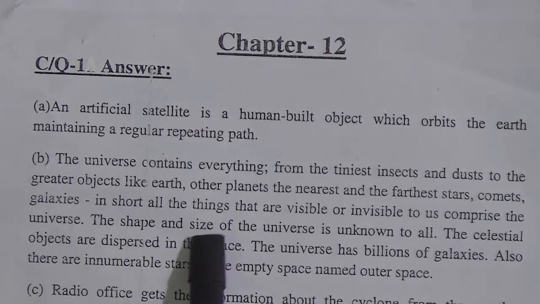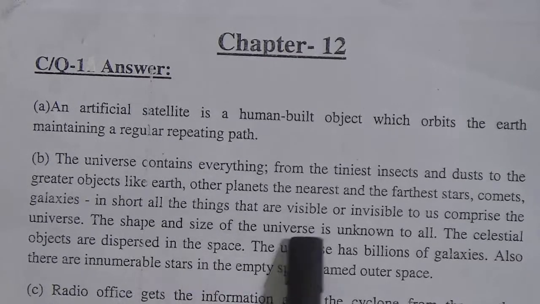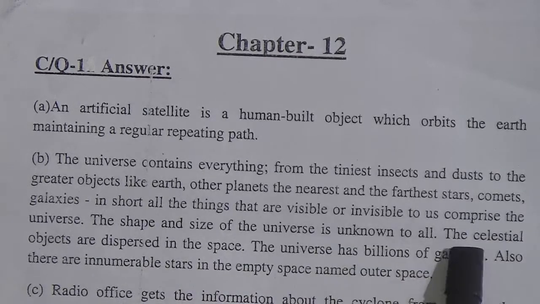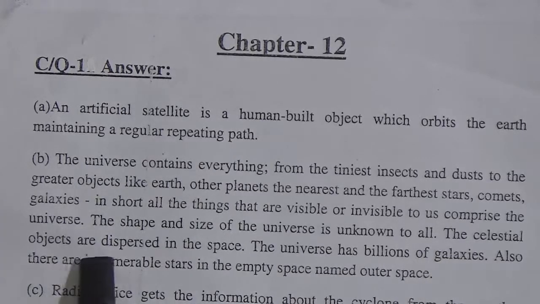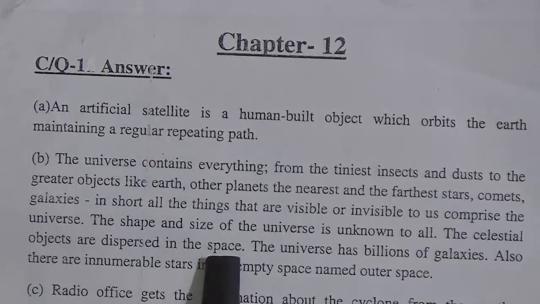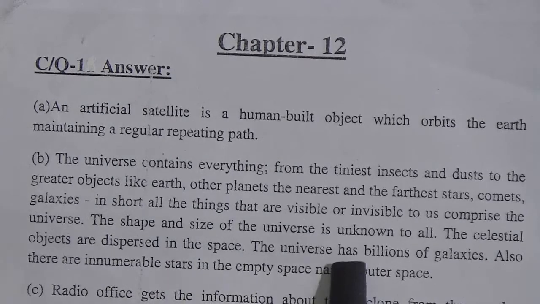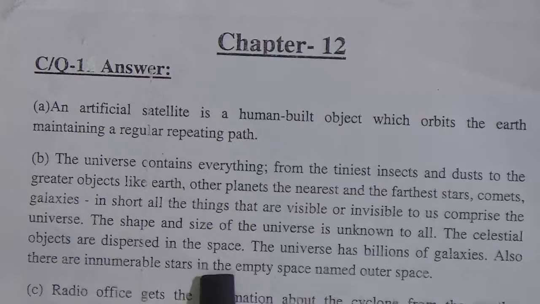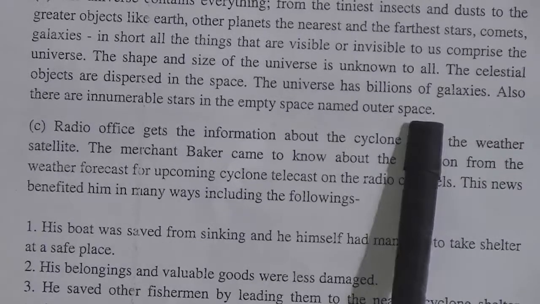The shape and size of the universe is unknown to all. The celestial objects are dispersed in the space. The universe has billions of galaxies. Also, there are innumerable stars in the empty space named outer space.